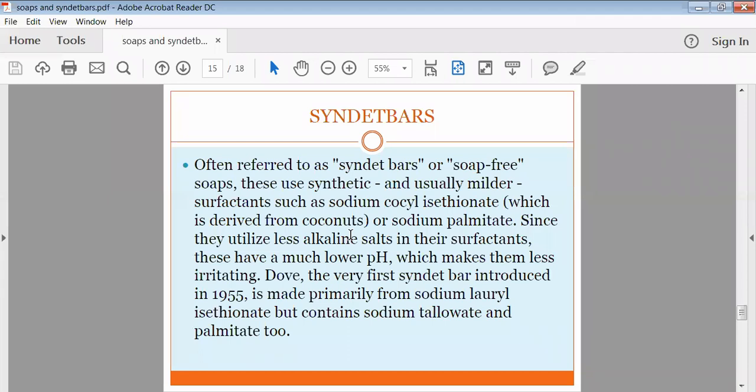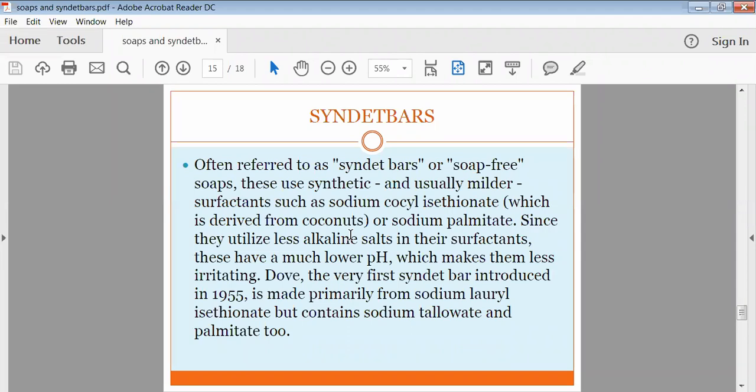Like sodium cocoyl isethionate, which is derived from coconut material, as well as sodium palmitate, can be used as a surface acting agent. So by using this kind of moderate surfactant, we are preparing the soaps. They are called synthetic bars. Generally, we are utilizing less alkaline material, so the pH of the material will be very low.